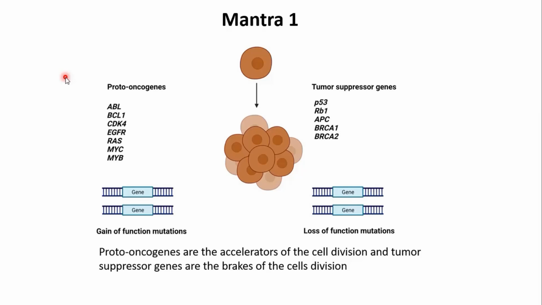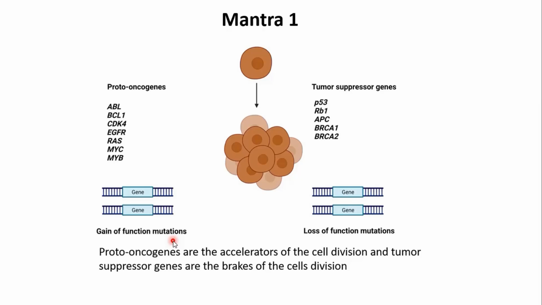and they are responsible for starting and accelerating cell division. So they are under strict control, but because of some mutations, they can convert into oncogenes, meaning they get gain of function mutations. That means once they start functioning, they cannot stop themselves. They keep accelerating and allowing cell division, and because of that, cell division is not going to cease, and we get uncontrollable growth of cells.